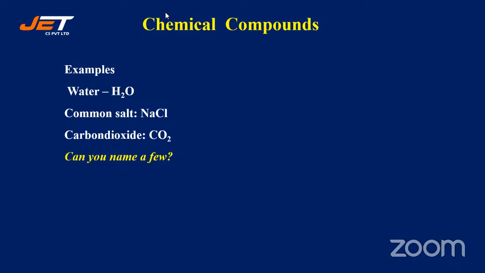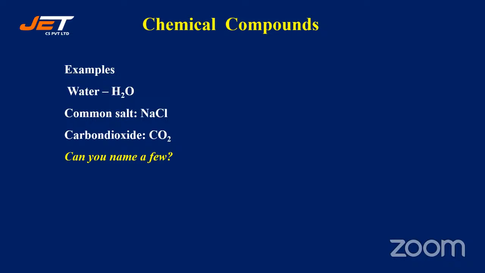Can you name a few in the chat box? So a chemical compound is a substance formed from two or more chemical elements, right?